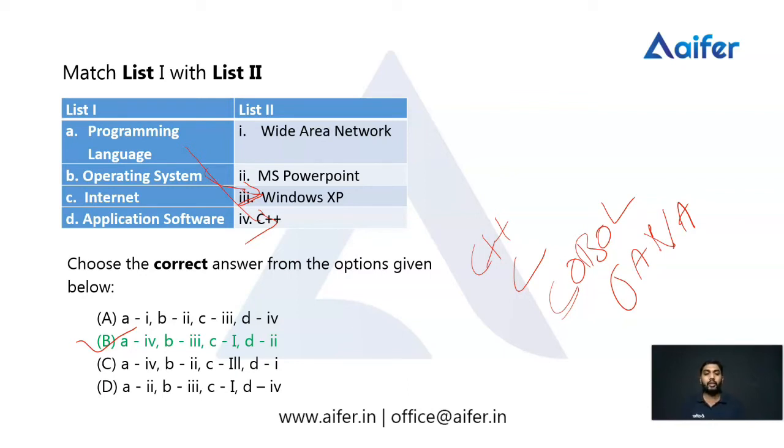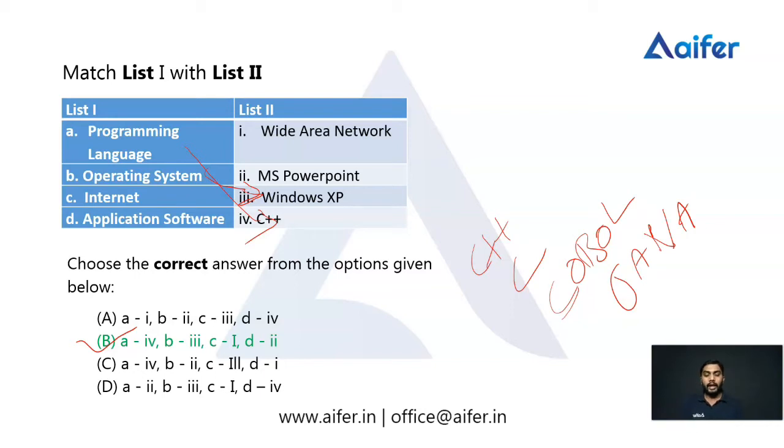We can say it is an interface between the computer user and the computer hardware. Apart from Windows XP, Linux is an operating system, Ubuntu is an operating system, Android is an operating system, and Apple iOS is an operating system.